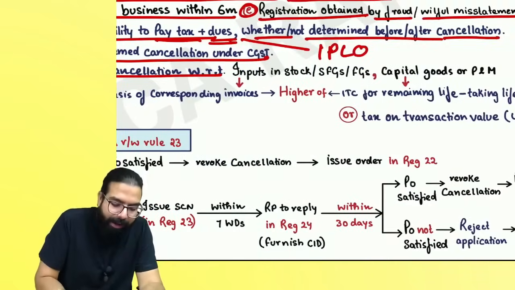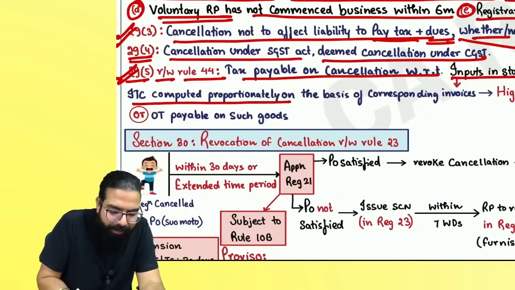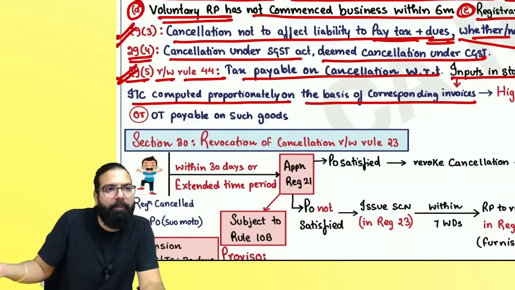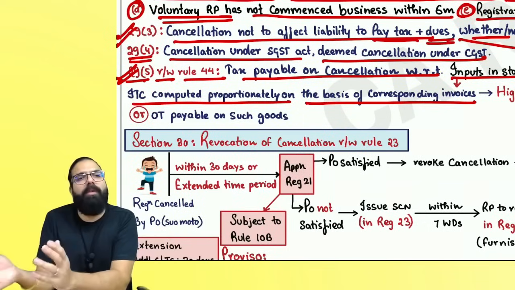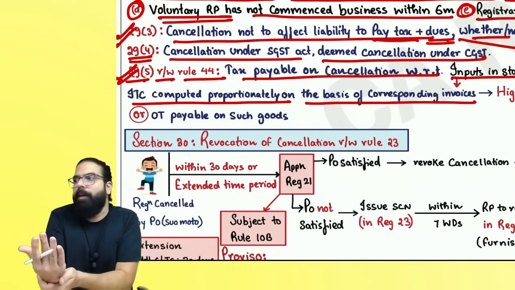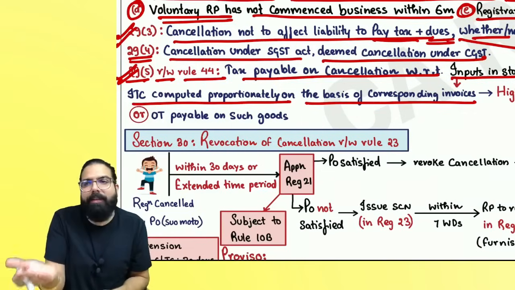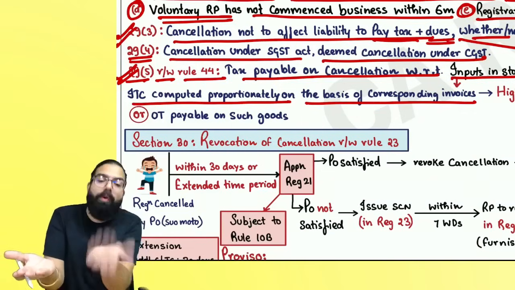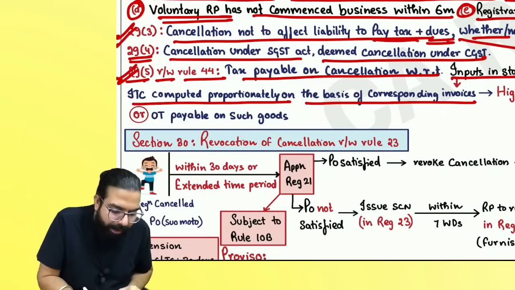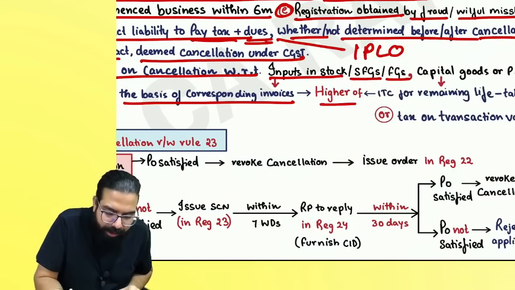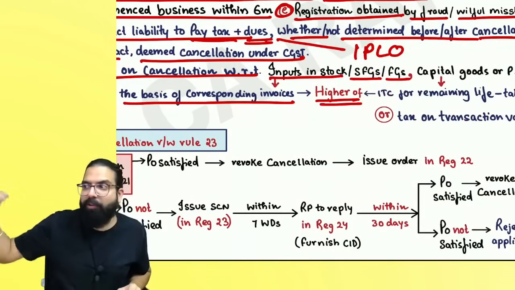They're telling inputs in stock, semi-finished goods and finished goods, you have to pay whatever the ITC calculated proportionately on the basis of tax invoices. Means those goods which you are taking home, of those goods, you take out the invoice, whatever GST you had paid. Are we clear, everyone? Whatever GST you had paid, you would have taken the ITC, or if you had sold them, what is the output tax payable? Whichever is higher, you have to pay on your inputs, inputs which are in your stock, semi-finished goods and finished goods.